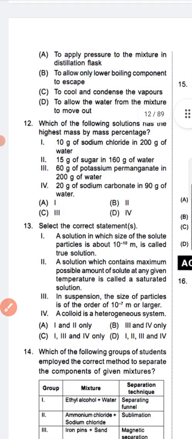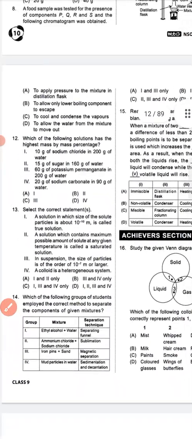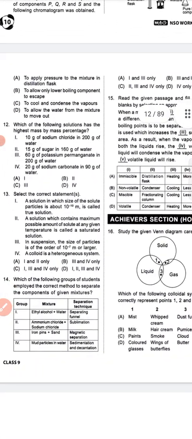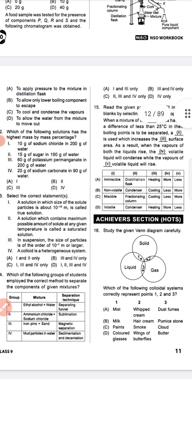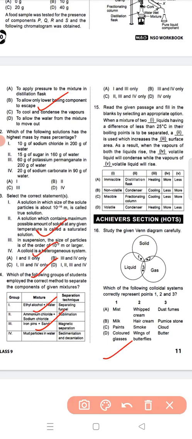Next we will see question number 14. Which of the following groups of students employs the correct method to separate the components of the given mixture? Ethyl alcohol plus water, separating funnel; ammonium chloride and sodium chloride, sublimation; iron pins and sand, magnetic separation; mud particles in water, sedimentation and decantation.